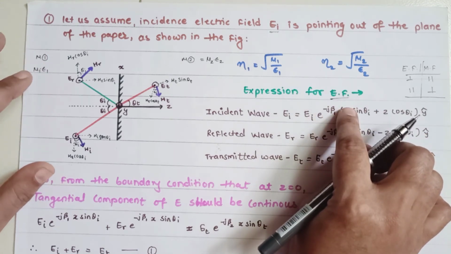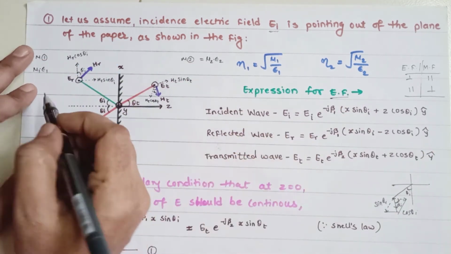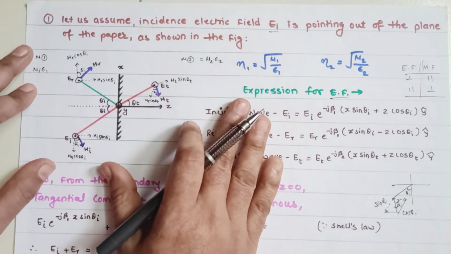So first you need to understand the medium parameters in medium 1 and medium 2. So mu 1, epsilon 1 and mu 2, epsilon 2 are actually the medium parameters.